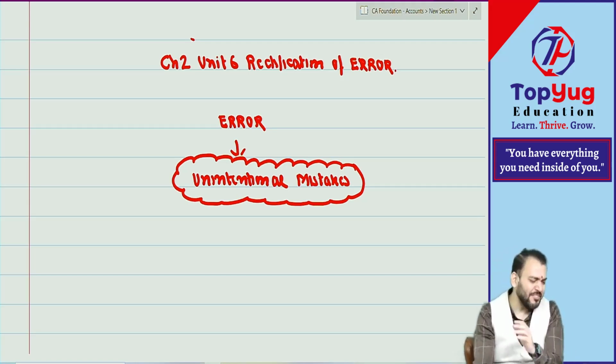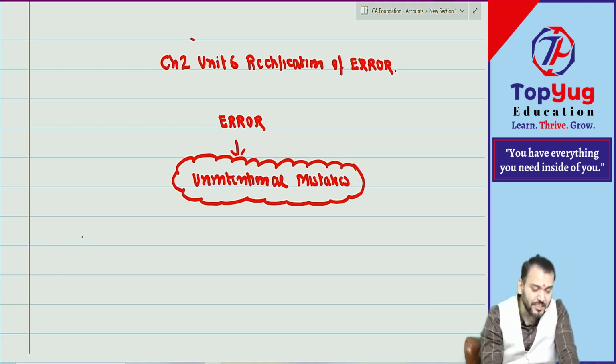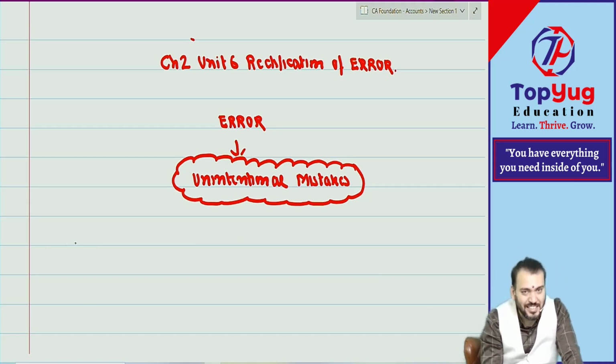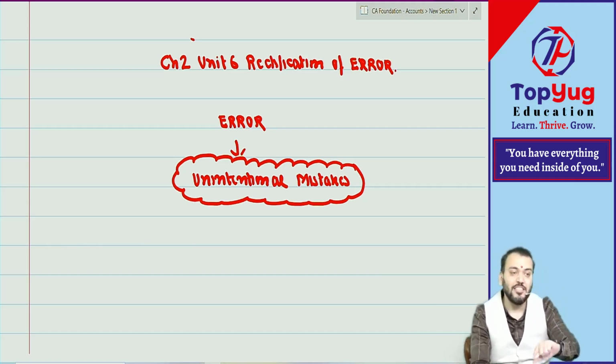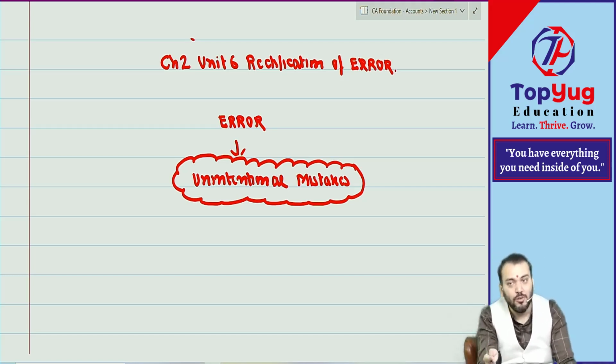However, fraud is something different. Fraud we will understand when we come to CA Final level. We are not discussing anything about fraud right now. Correct? Unintentional mistake is what? Error. If you want to write down, intentional mistakes are fraud and frauds are not error. It means we are rectifying only error. We are not rectifying frauds. Error does not include fraud.